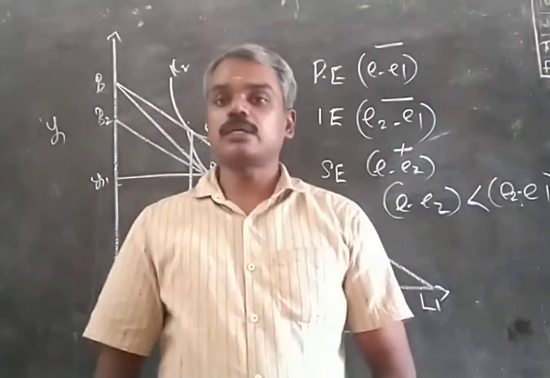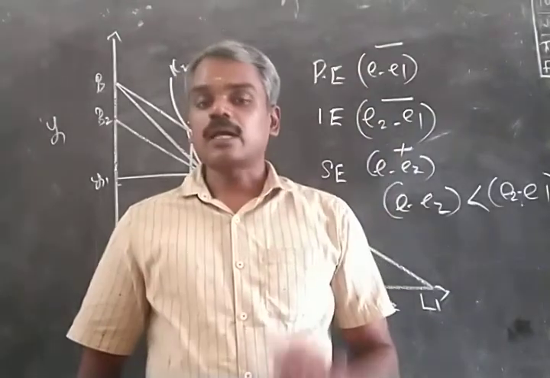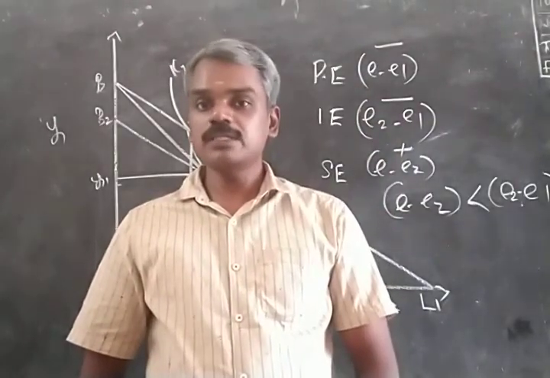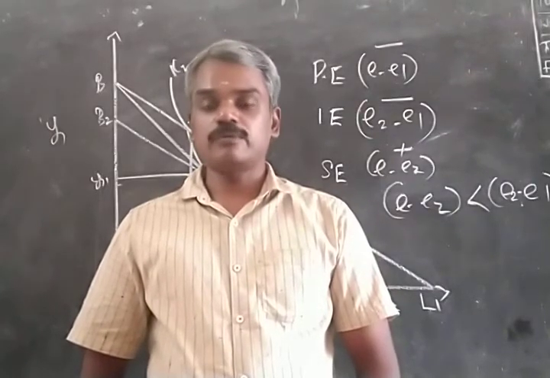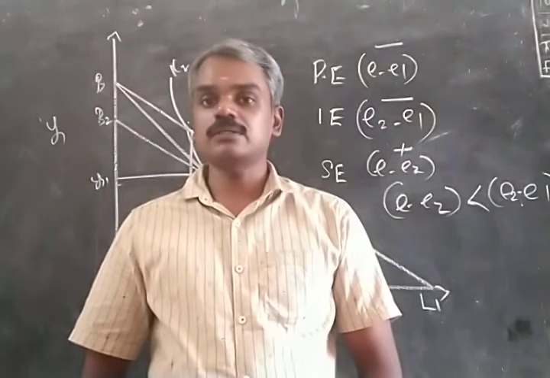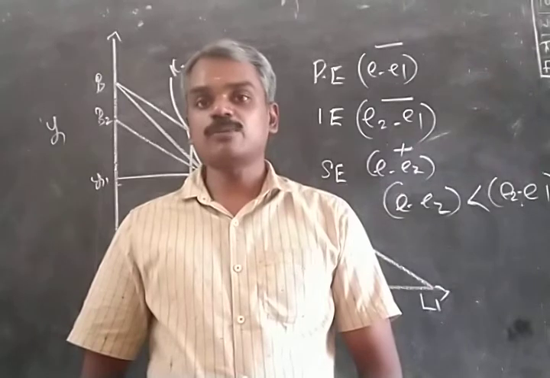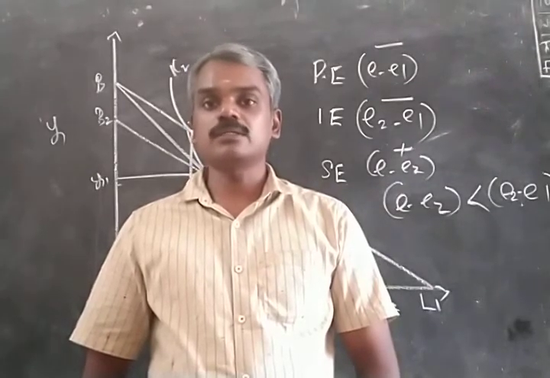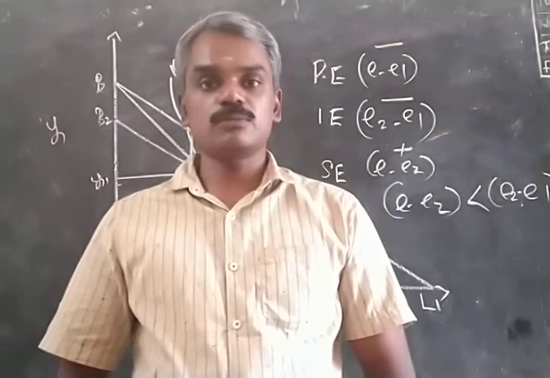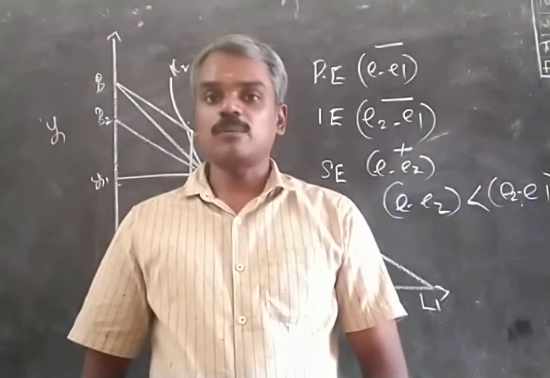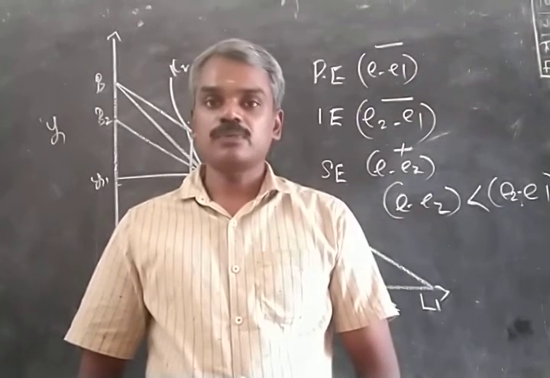There are three types of commodities: normal commodity, inferior commodity, and Giffen commodity. A commodity is said to be normal when the price effect is positive and the income and substitution effects are also positive. When price falls, consumption of the commodity increases, and when price rises, consumption falls. Substitution effect is always positive for all types of commodities, because when price falls, it becomes relatively cheaper than other commodities and the consumer consumes more of it. In the case of a normal commodity, the income effect is positive, that is, when income rises, consumption also rises.